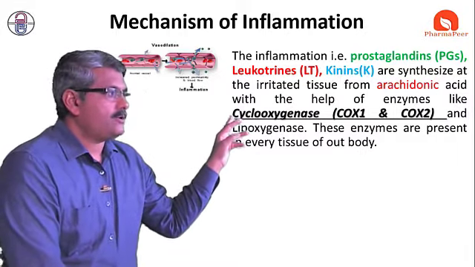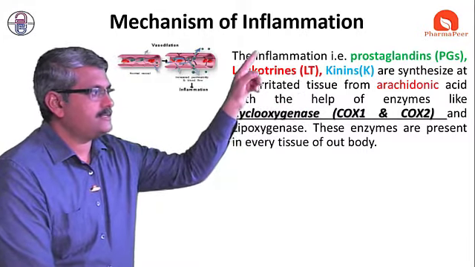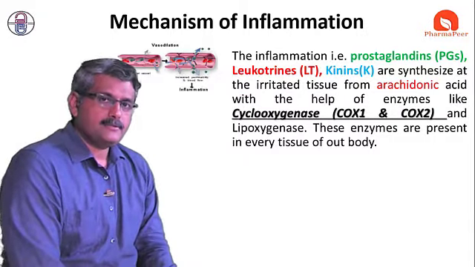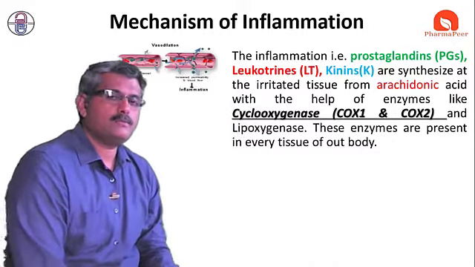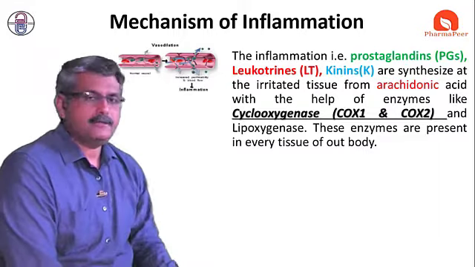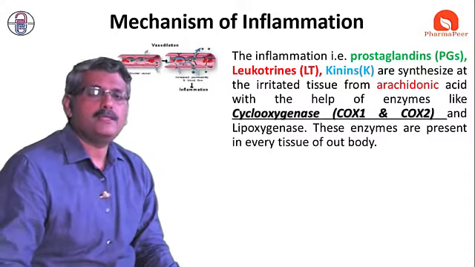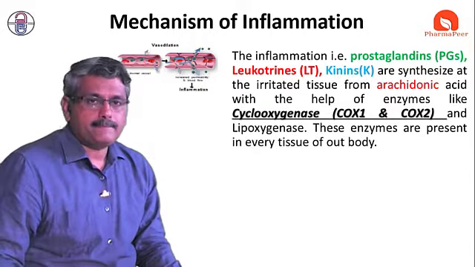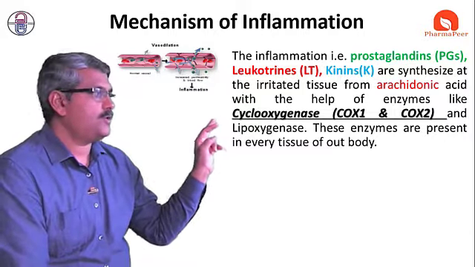So the main cause is this enzyme. This enzyme converts arachidonic acid to the leukotrienes, kinins, and prostaglandins. If cyclooxygenase is not available, then arachidonic acid will not convert to the prostaglandins, kinins, or leukotrienes. It will not convert to these mediators. If these substances are not released, there is no vasodilation, there is no increase in permeability, and at the end, there is no swelling and no persistence of pain. That is the main role of the enzyme cyclooxygenase.